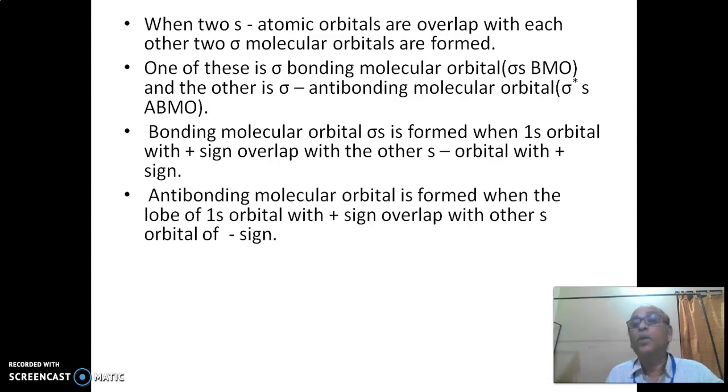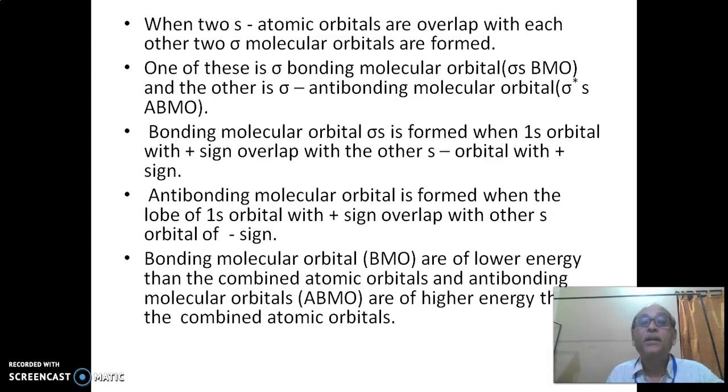The anti-bonding molecular orbital is formed when the lobe of the 1s orbital with positive sign overlaps with the other lobe of the orbital with negative sign.